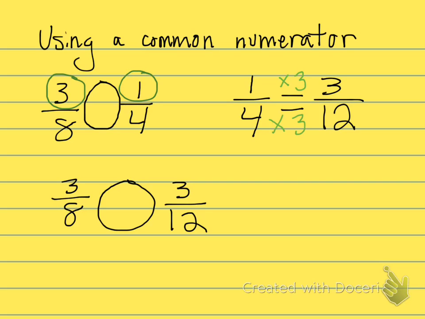If you remember from last year, we looked closely at common numerators. This was hard for some of you. So this might not be the best way to go when comparing fractions, but you should know it. 3 out of 8 and 3 out of 12. What you're thinking is, which one has smaller parts? And if you think about 12, these are smaller parts.